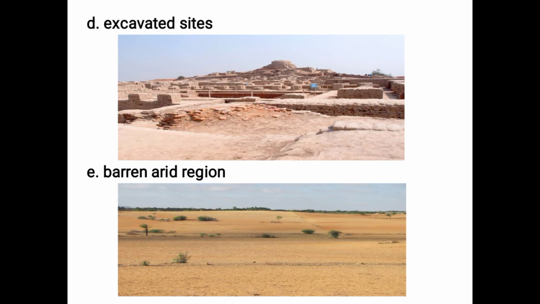That is why the land in the desert is empty, they have very few plants, and sometimes they have no plants. So, if I ask you to draw a barren arid region, you have to draw a place which is like a desert and it has no trees or very few trees or no plants. So, these were the phrases and these were the pictures given as the example.